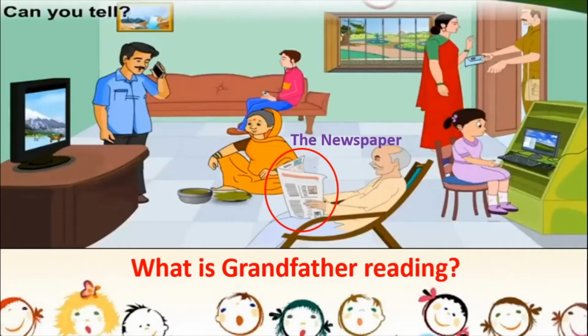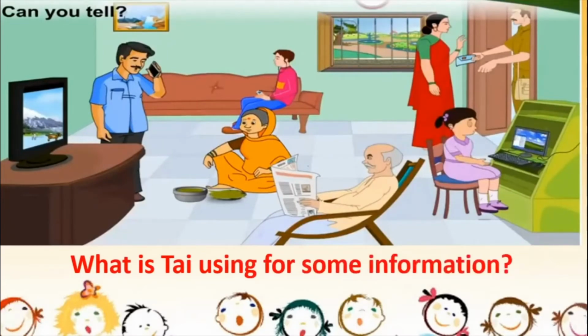Let us look at the next picture now. What is Tai using for some information? Who's Tai? Tai is this girl who's sitting here. Tai means Didi. So what is Tai doing for getting some information? She's making use of the computer. Alright, our Tai is using the computer. What is she getting from the computer? From the computer also she's getting a lot of information.